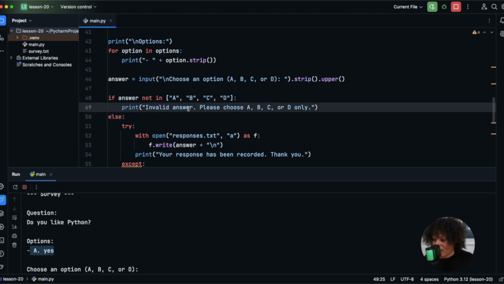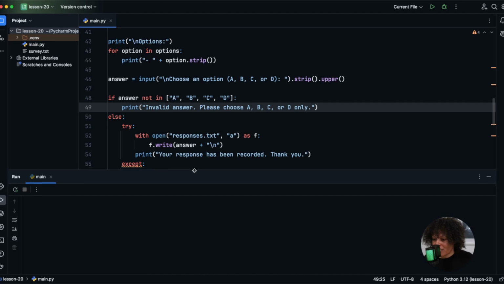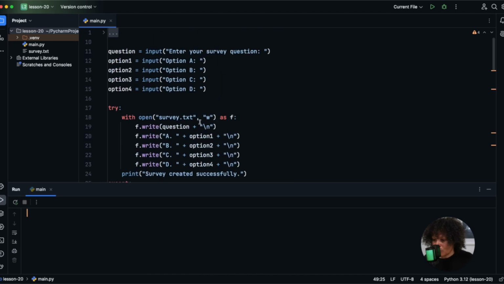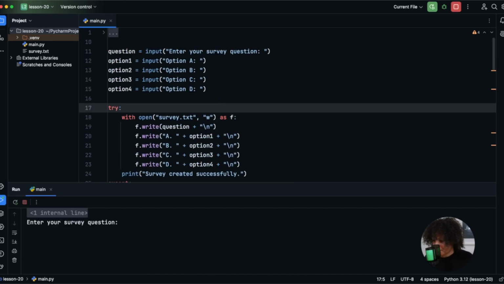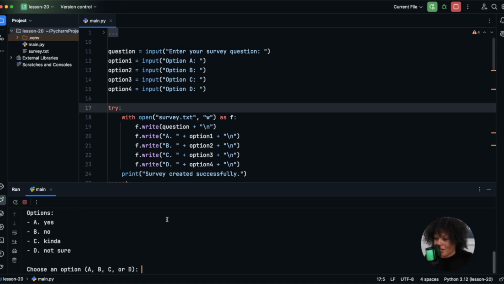Alrighty. So now let's just start over again because this code is blocked. So I'm going to hit stop main. All right, I'm going to clear this up. Let's try this again. Let me go ahead and run the program. Okay, do you like Python? Yes, no, kinda, not sure. All right.